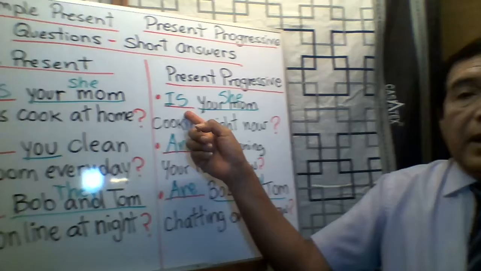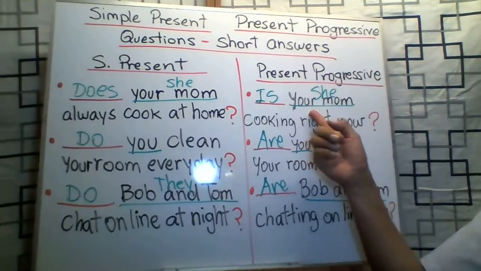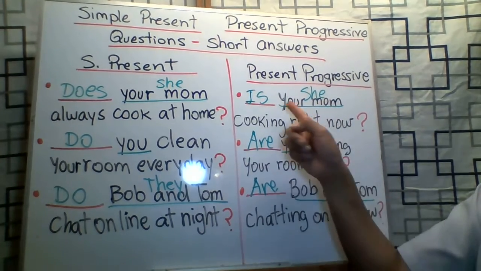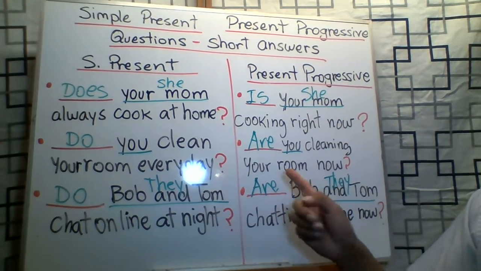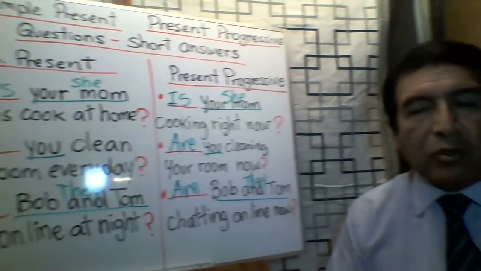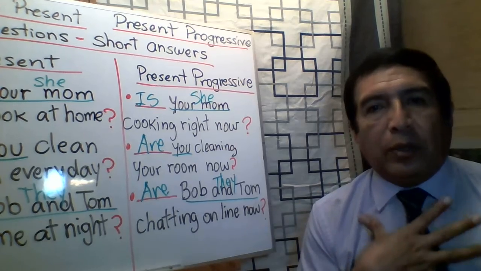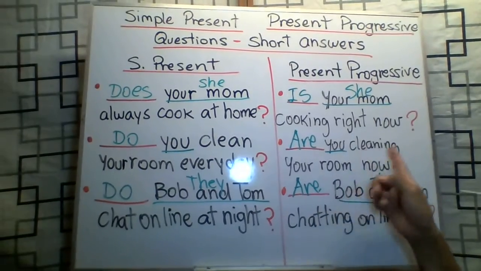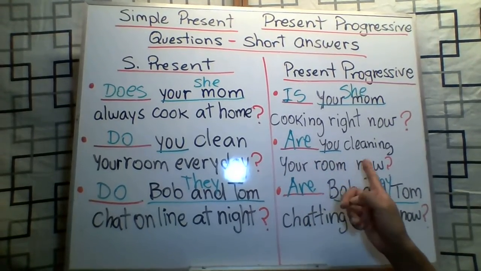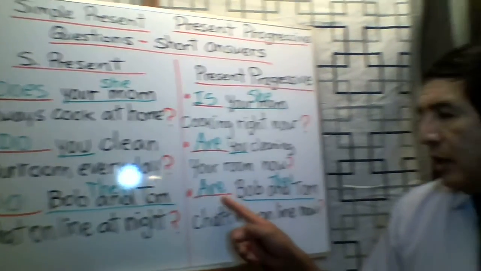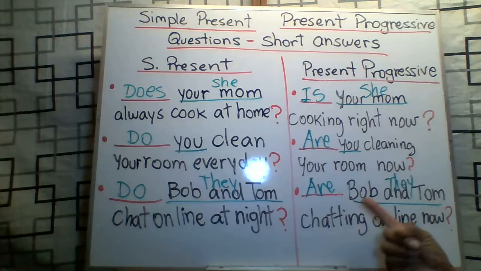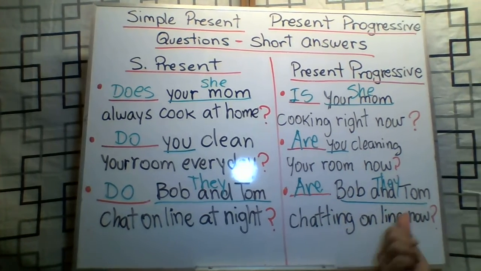In the case of short answers for is your mom cooking right now? Yes, she is. Or no, she isn't. Are you cleaning your room? Remember, when the question is for you, you answer with I. So, are you cleaning your room now? Yes, I am. No, I'm not. And the question are Bob and Tom chatting online now? Yes, they are. Or no, they aren't.